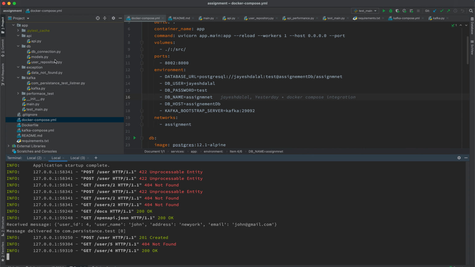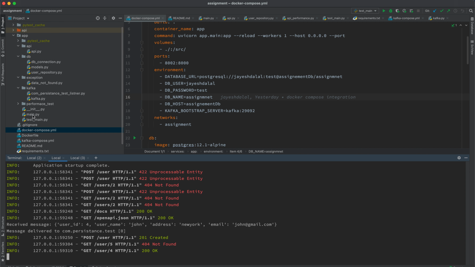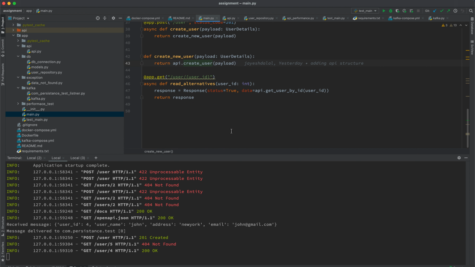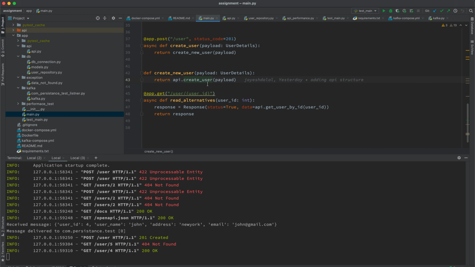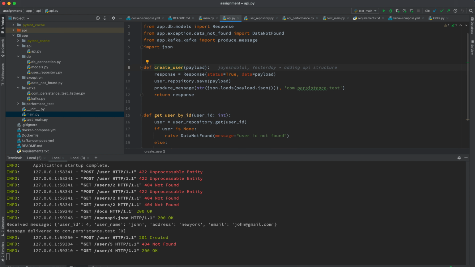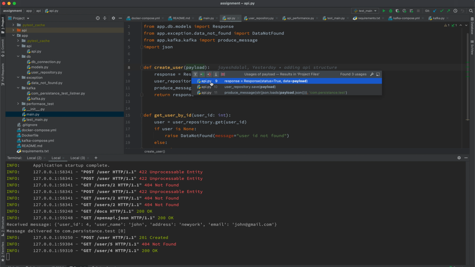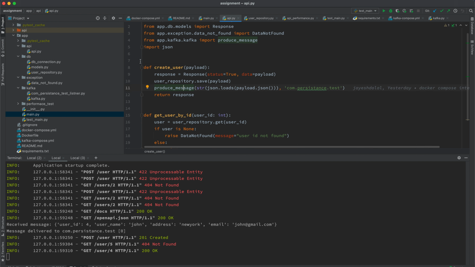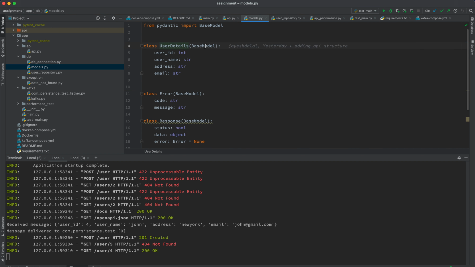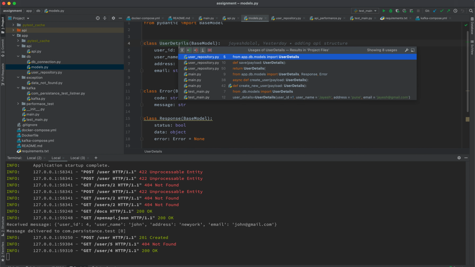For this API, if I give the flow structure, first of all, as I told you, this is the main file. Whenever I have to create a user, I need to use a payload. This payload comes from the models. So how do I define the models? The models are defined as the user model, which is the base model, error, as well as the response. This is my actual response model.